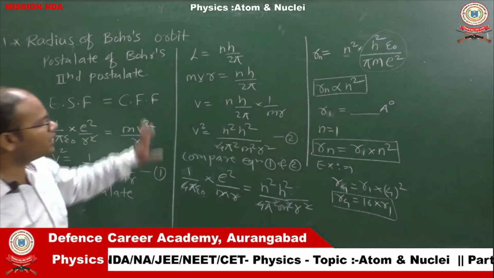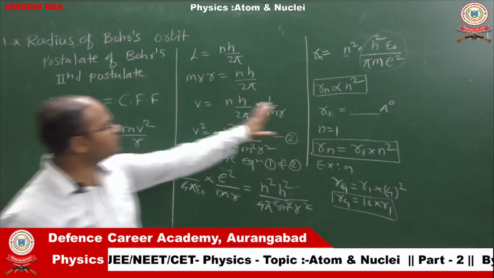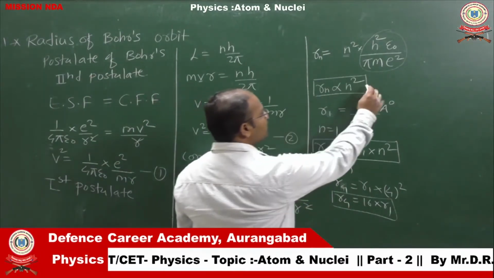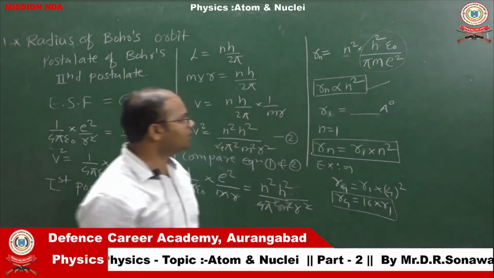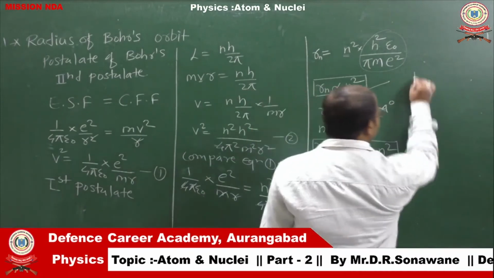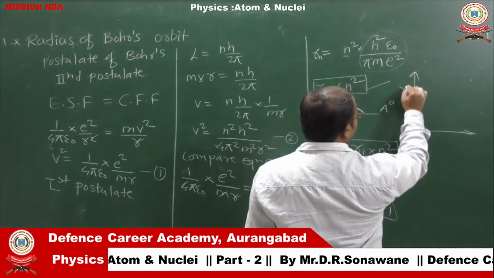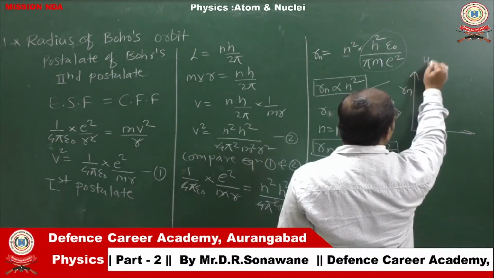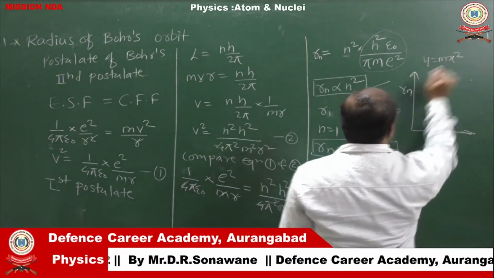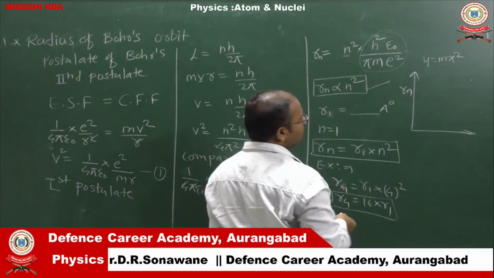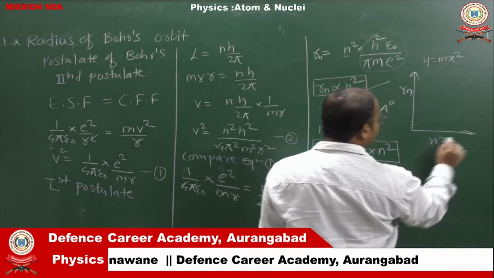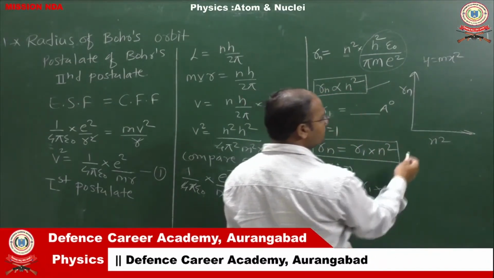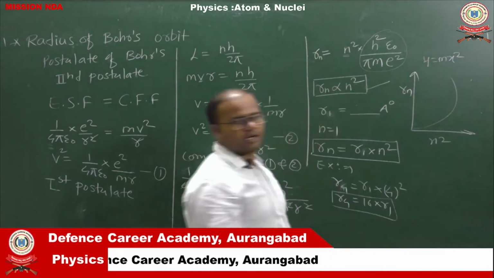So this is the relation of the radius of Bohr's orbit with the quantum number, that is Rn proportional to n square. If we draw a graph of this, it shows the relation of a parabola, y equals m x square, where n square is on one axis and Rn on the other. If you draw the graph of Rn versus n square, we get a parabolic graph.